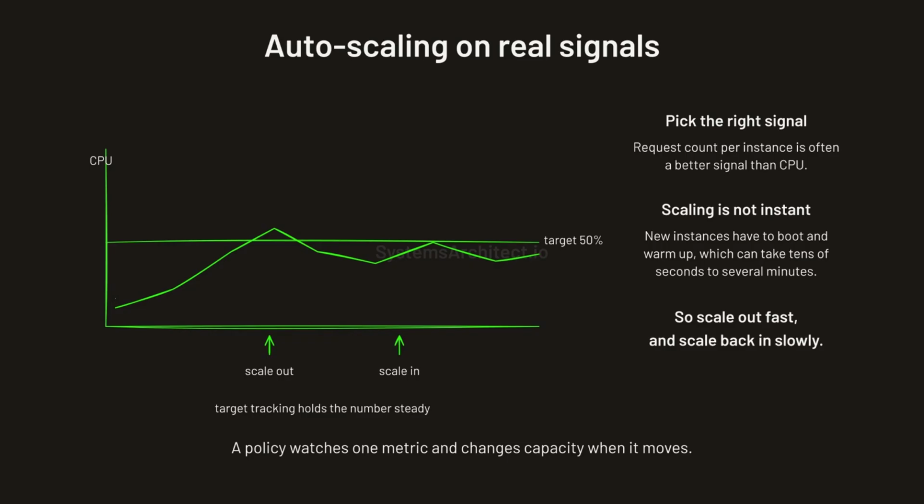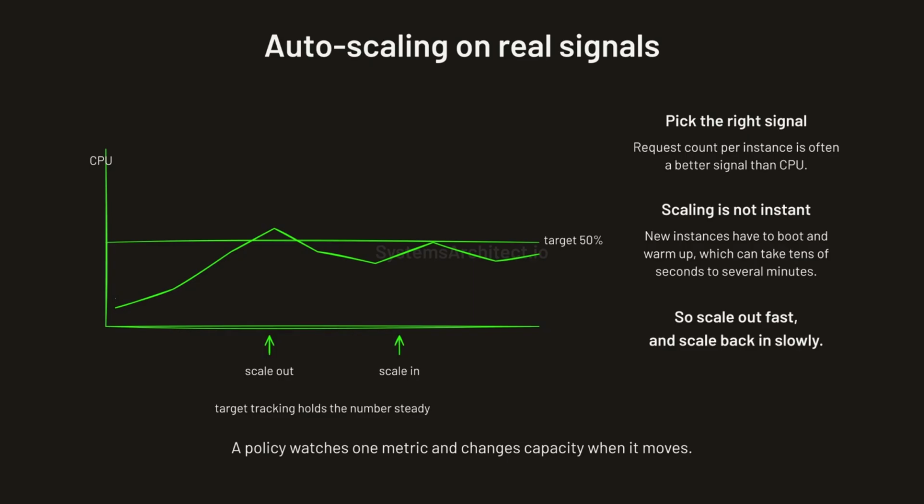Auto-scaling policies watch a metric and change capacity when it moves. Target tracking is the simplest form and usually the right default. You name a target, such as 50% average CPU utilization. The group then adds or removes instances to hold that number steady. Request count per instance is often a better signal than CPU.